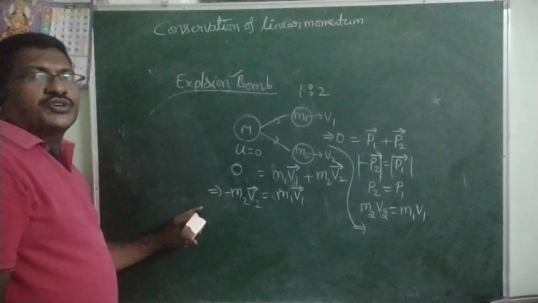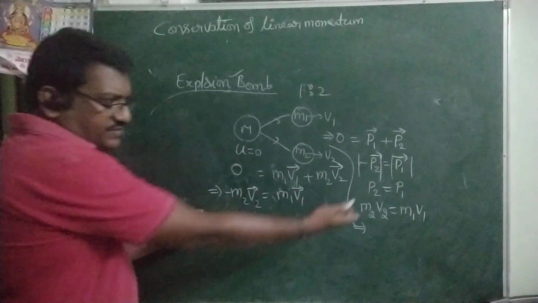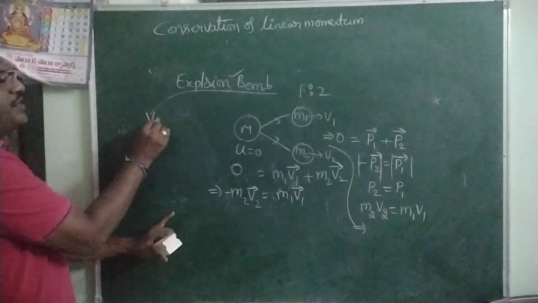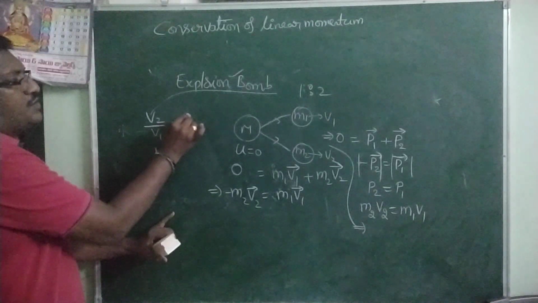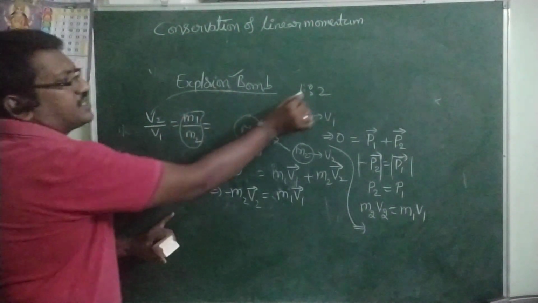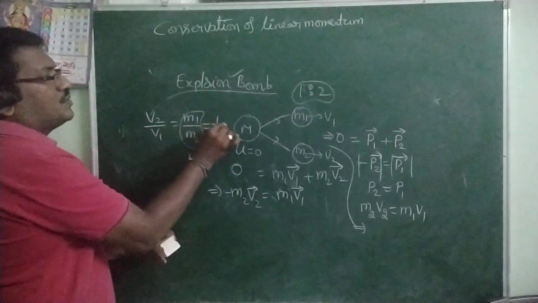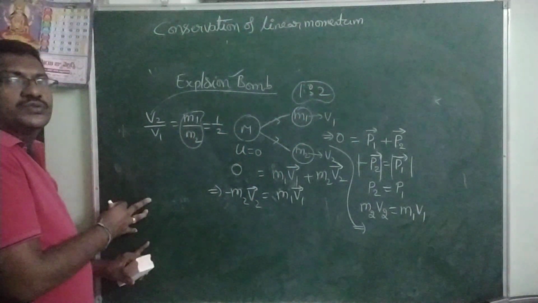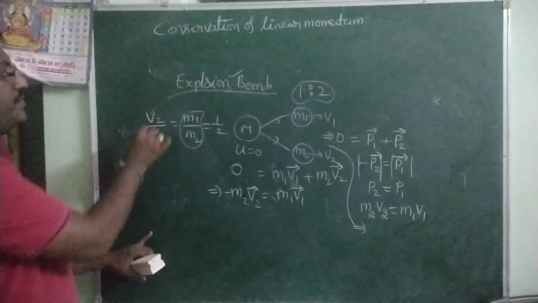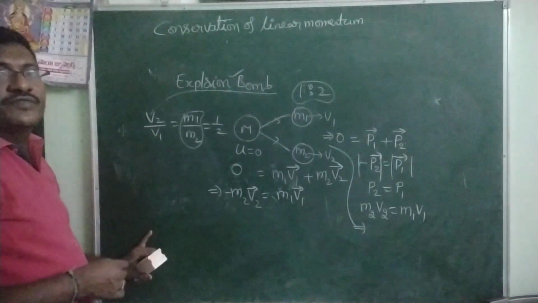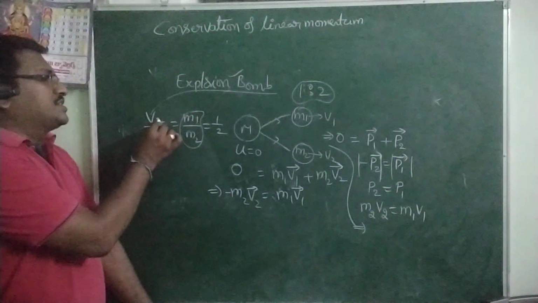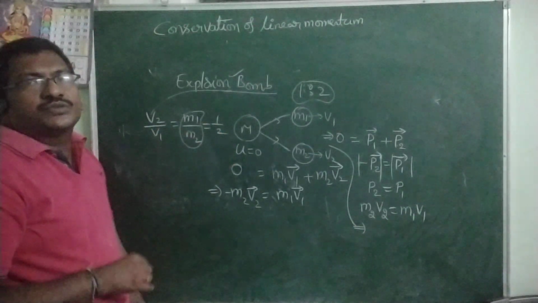Then what is the ratio of the velocities of the two pieces? From this formula, V2 by V1 is equal to M1 by M2. What is the ratio of the masses in the problem? 1:2, we can write as 1/2. So V2 by V1 is equal to 1/2, the ratio of the velocities of the second piece and the first piece.